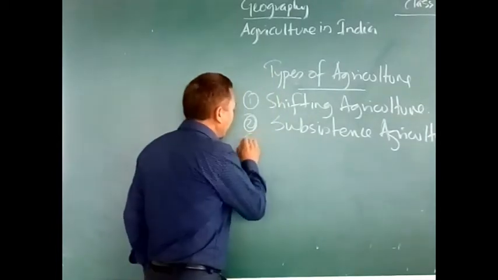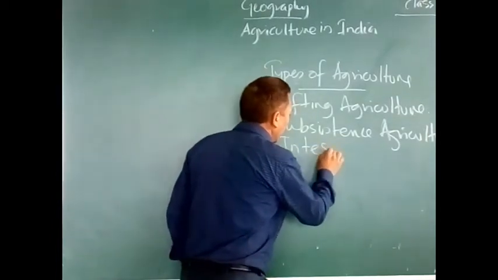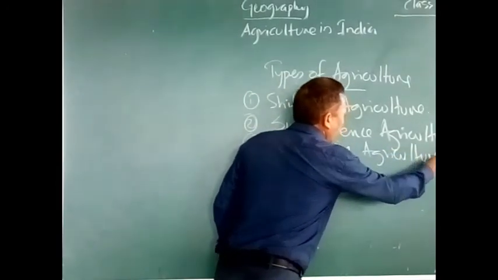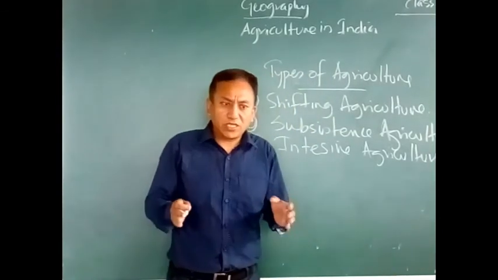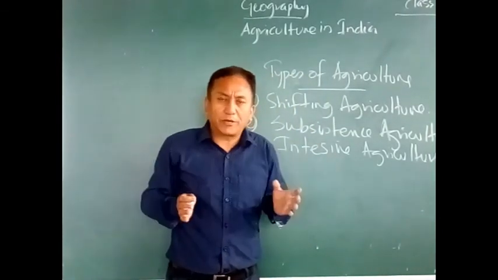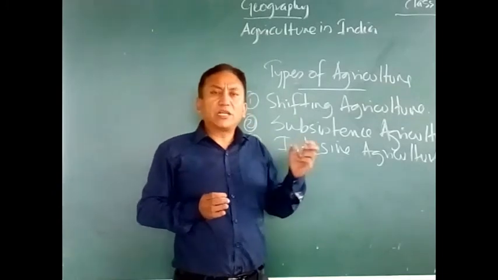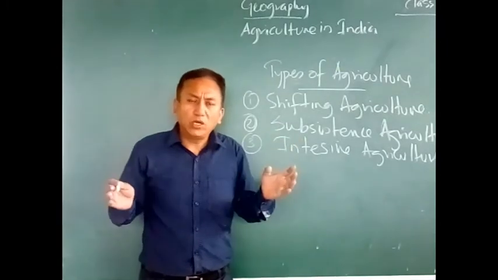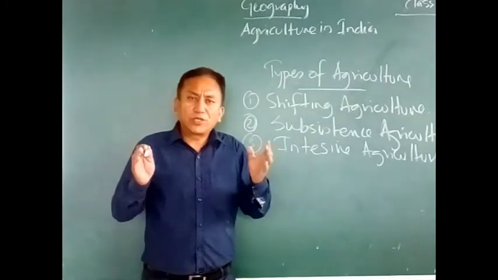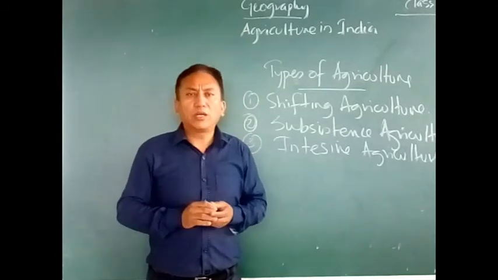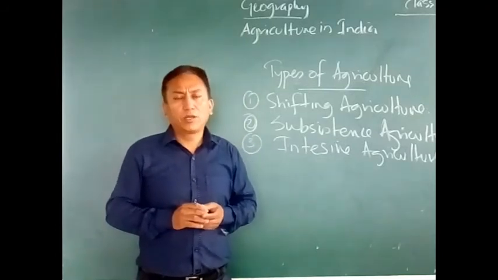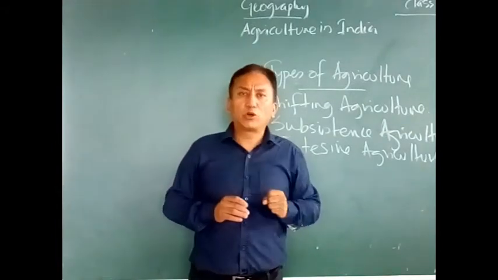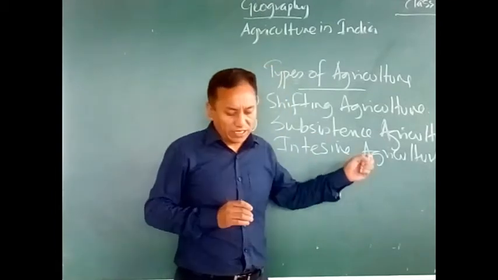Now we have the third one, that is intensive agriculture. Now what is intensive agriculture? Intensive agriculture means growing crops very intensely in a small area. Because the lands are very small, especially in urban areas, what happens? The farmers will try to get maximum output from that small piece of land. So therefore, they will intensely cultivate their area and try to get maximum output. That is called intensive agriculture.